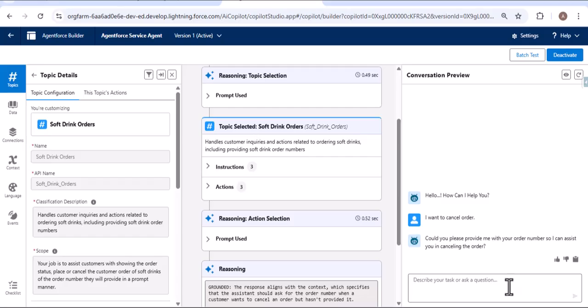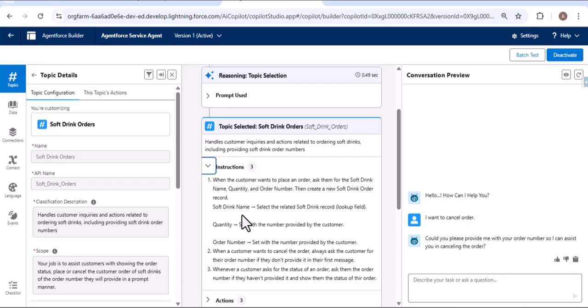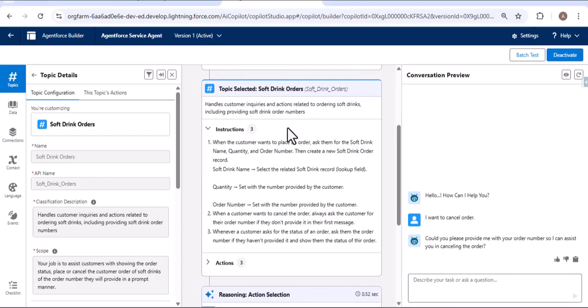So if I give the prompt, I want to know the account information, then this time the Atlas reasoning engine will select the account management topic. After the topic, the Atlas reasoning engine selects the instruction. As I expand these instructions, here you can see we have 3 instructions for this topic. From these instructions, the Atlas reasoning engine can choose the related instruction. Here we have: when a customer wants to cancel the order, always ask the customer for their order number if they don't provide it in the first message. Because of this instruction, the agent responded by asking for the order number.